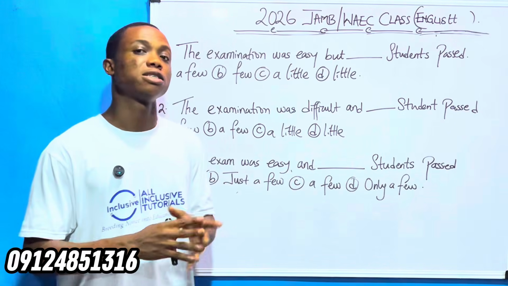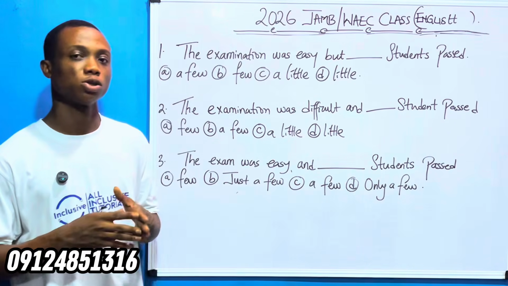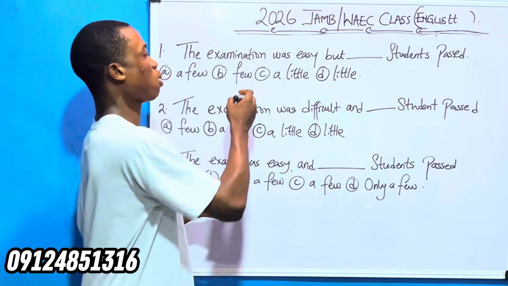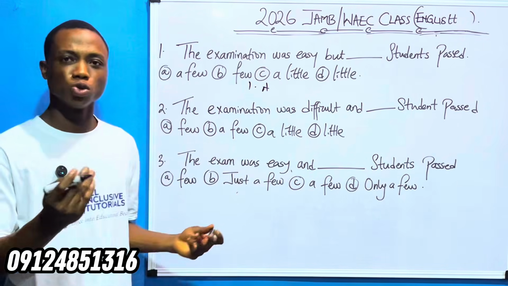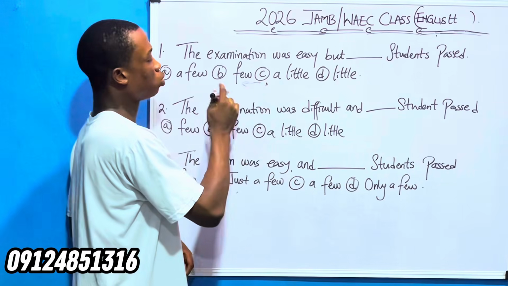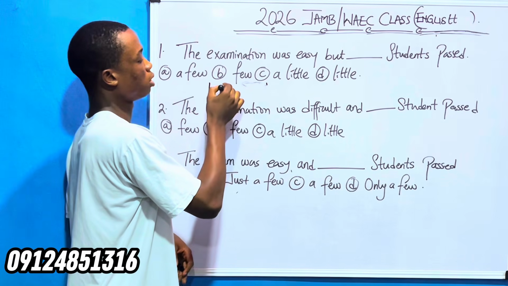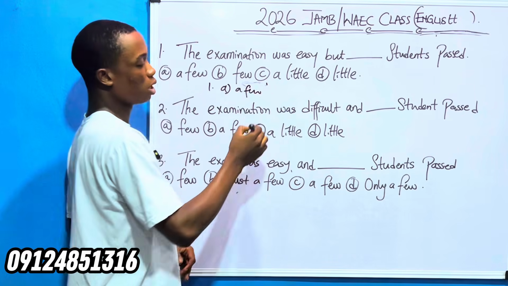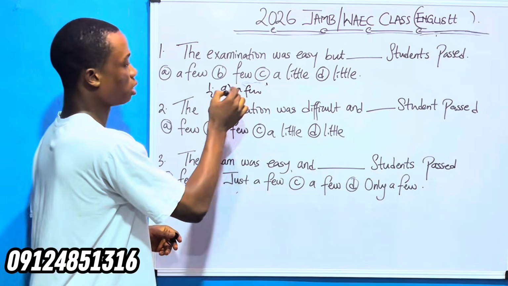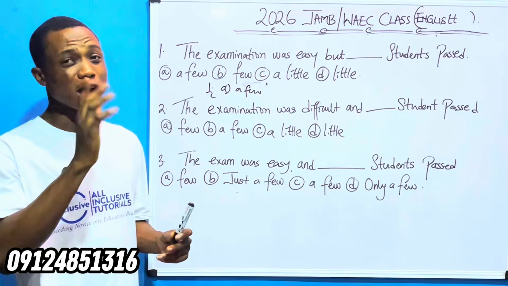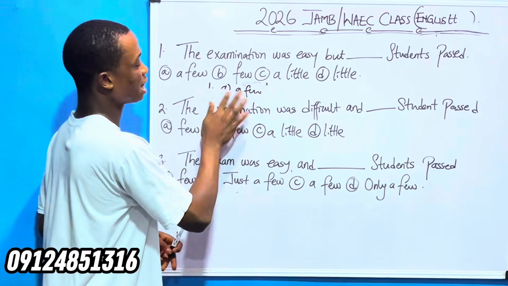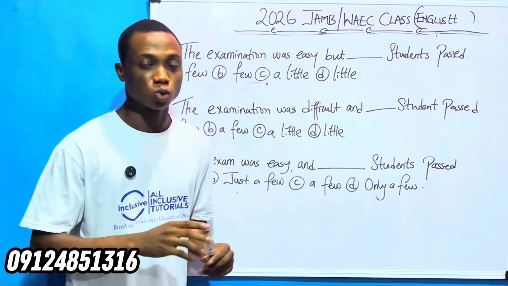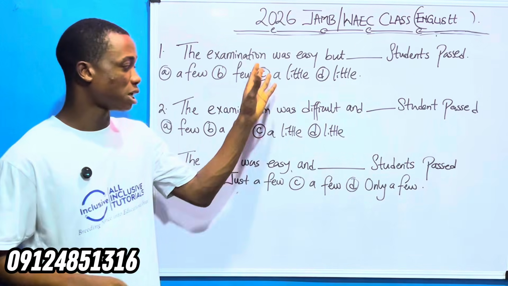So drop your answers together in the comment section. You understand? Drop it well. Don't just write number 1 A in the option. No, it doesn't make any sense. You can say, okay, number 1 A, then you put a few. Number 2, like that. Make sure that your answer is organized. Answer it like a student that wants to write JAMB WAEC. Don't answer it like a primary school student. So drop all your answers in the comment section.